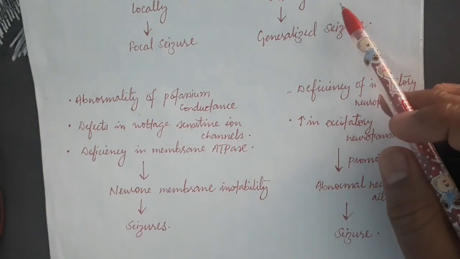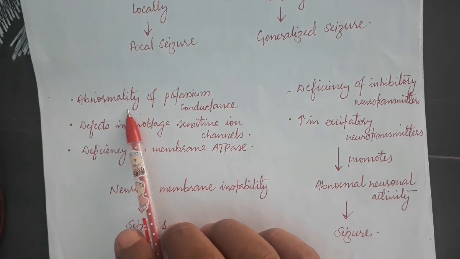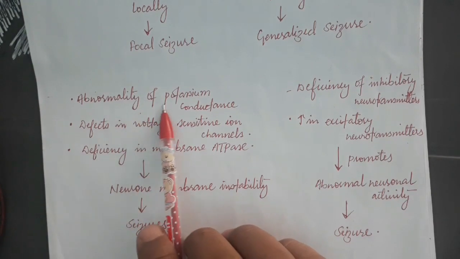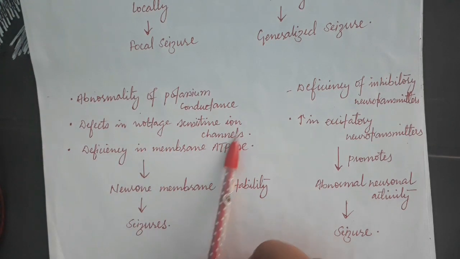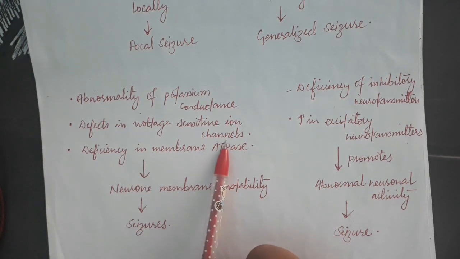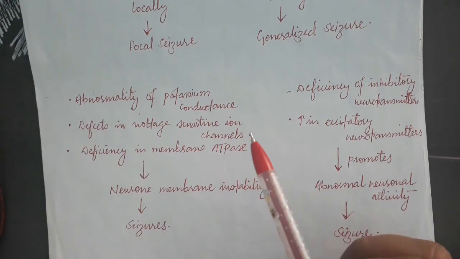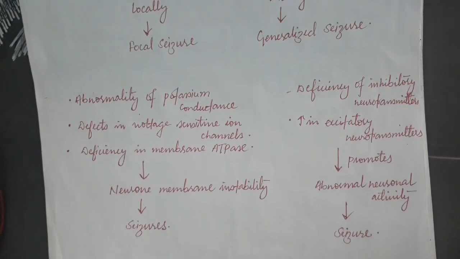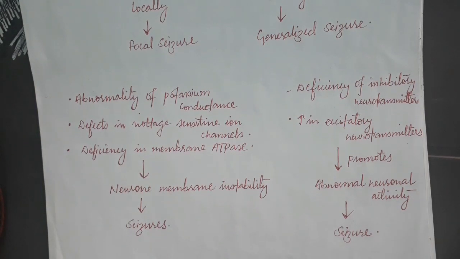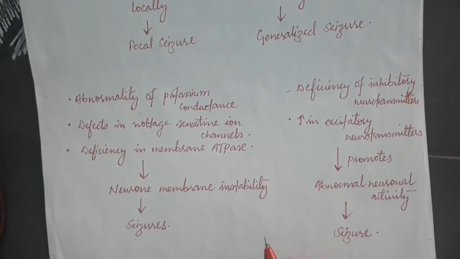Then this one flowchart you can draw again, where we have to write about abnormality of potassium conductance, then defects in voltage sensitive ion channels. Throughout the length of the axons we have many voltage sensitive ion channels through which influx and efflux of ions take place, and that leads to polarization and depolarization.